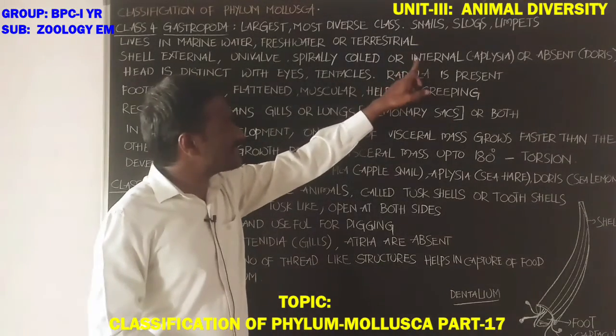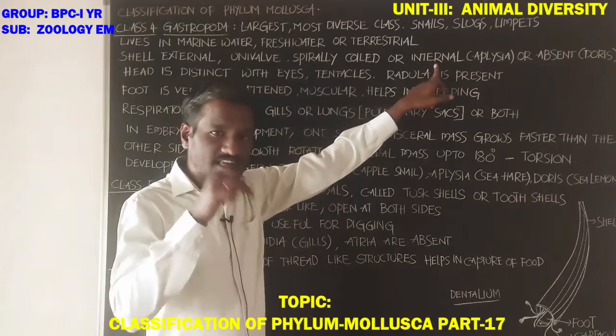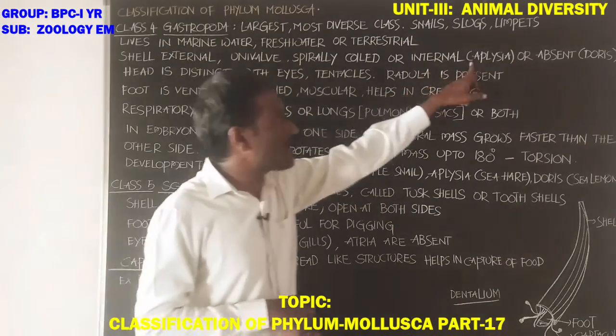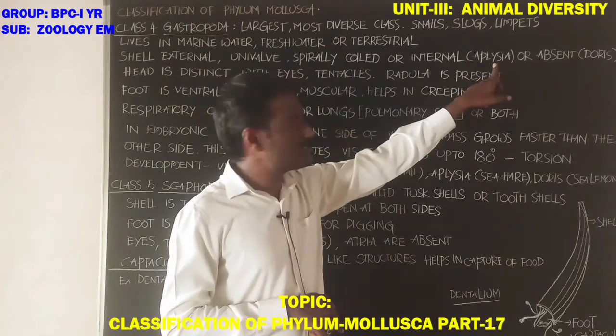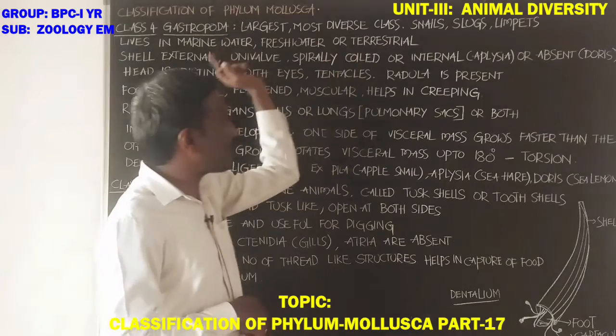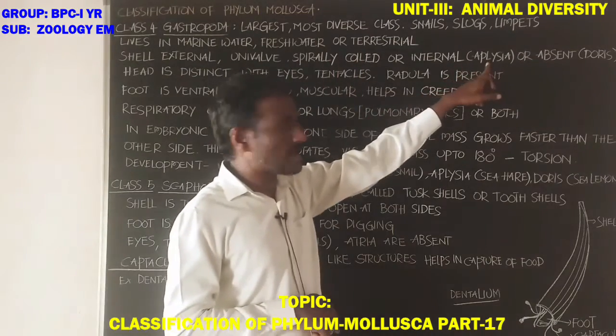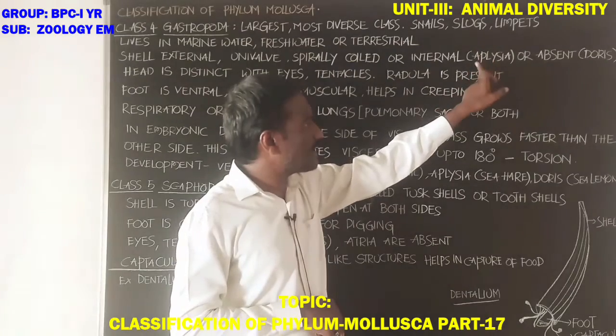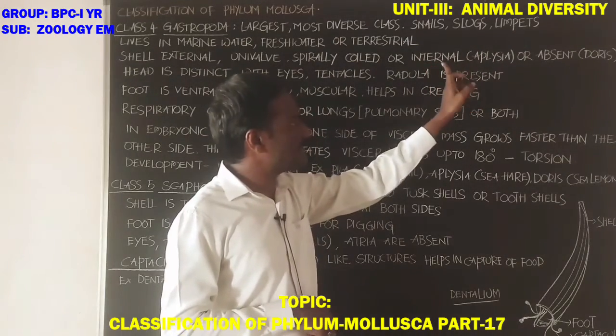Okay, in some the shell is internal, in the inner part of the body. The shell is internal in Aplysia. Aplysia is one of the molluscans belonging to the class Gastropoda, also named the sea hare.